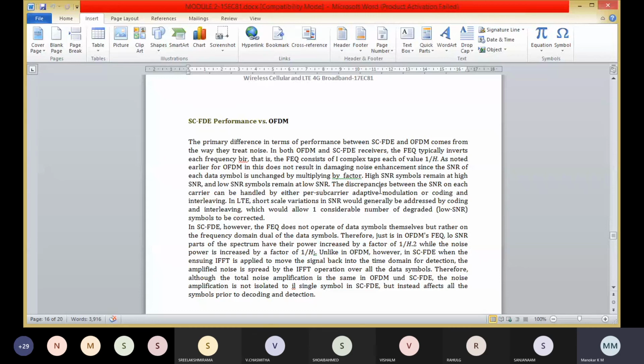On the whole, OFDMA continues to be much more popular than SC-FDE. Here SC-FDMA is less popular than OFDMA.